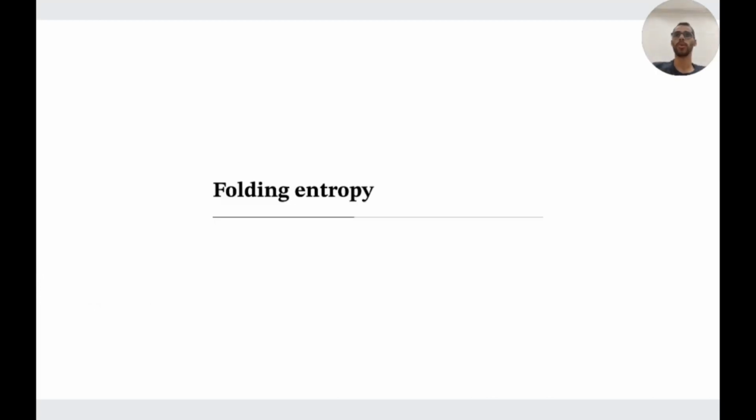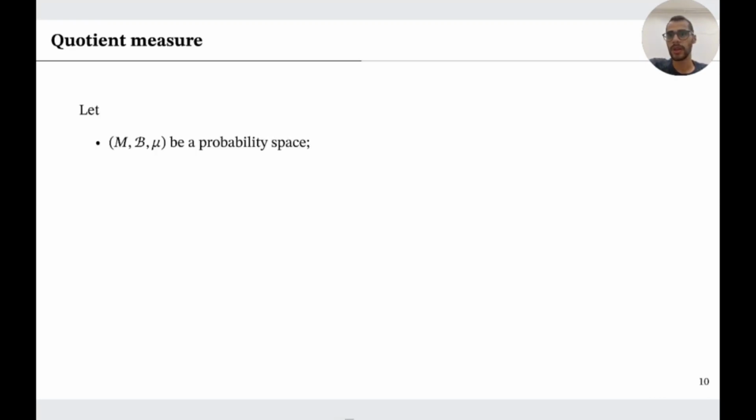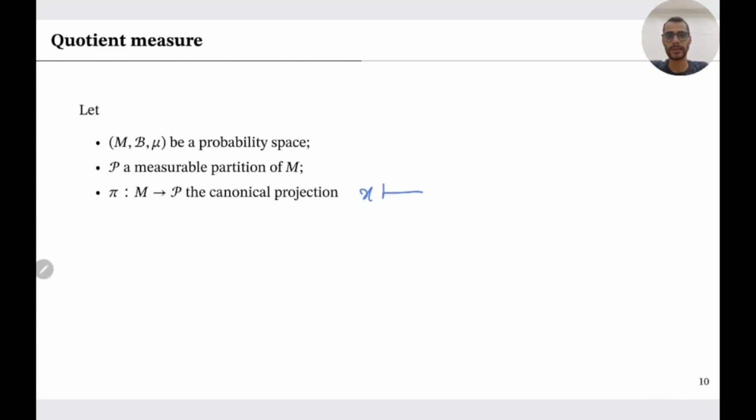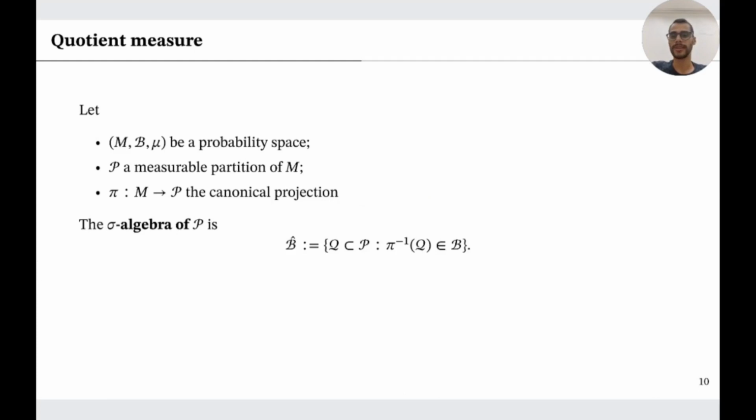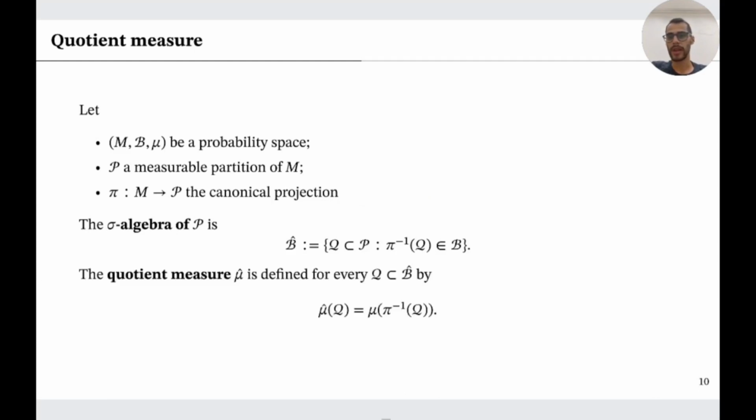Now we will take a look at the folding entropy. We need to define first what is the quotient measure and what is a disintegration of a measure. For the quotient measure, let M be a probability space, let P be a measurable partition of M, and let pi be the canonical projection that takes x and sends it to P of x, which is the element of the partition P that contains x. We define the sigma algebra of P by B hat, and the quotient measure μ hat is defined by the push forward of the measure μ by the canonical projection.